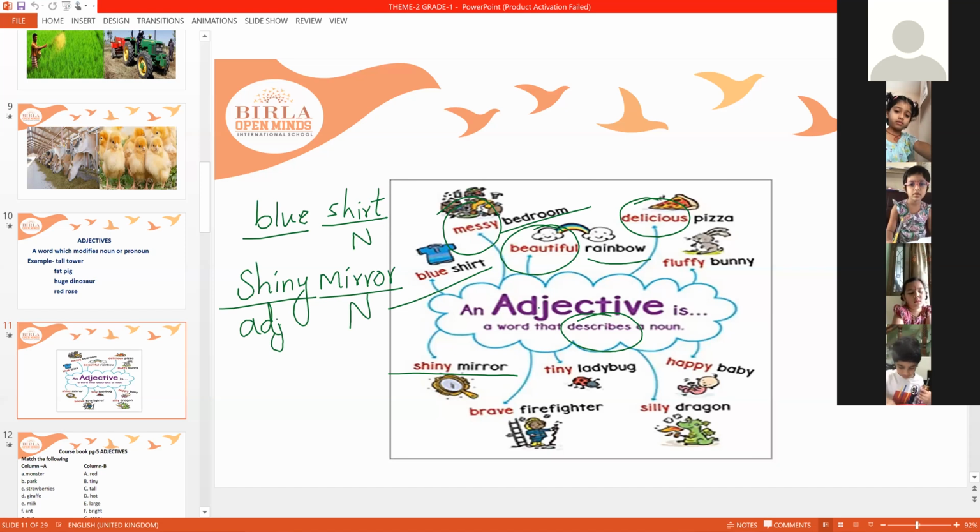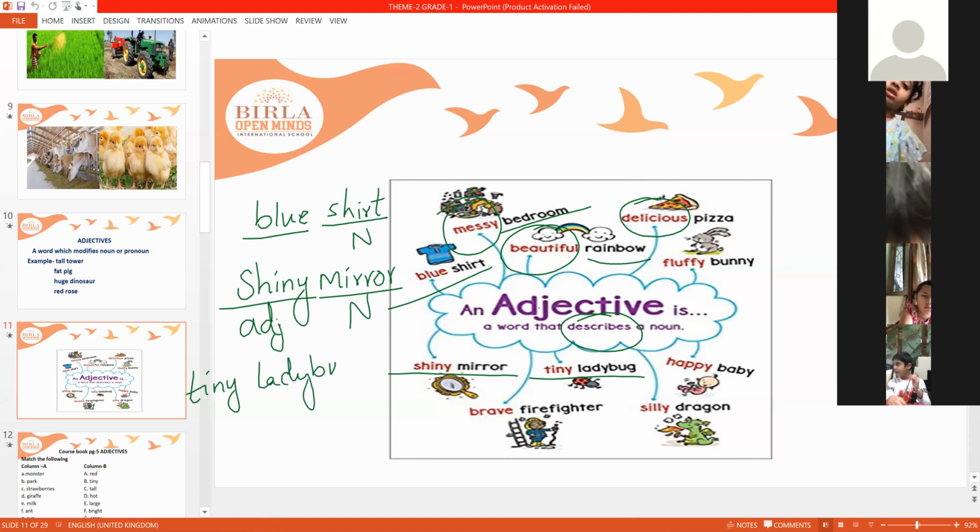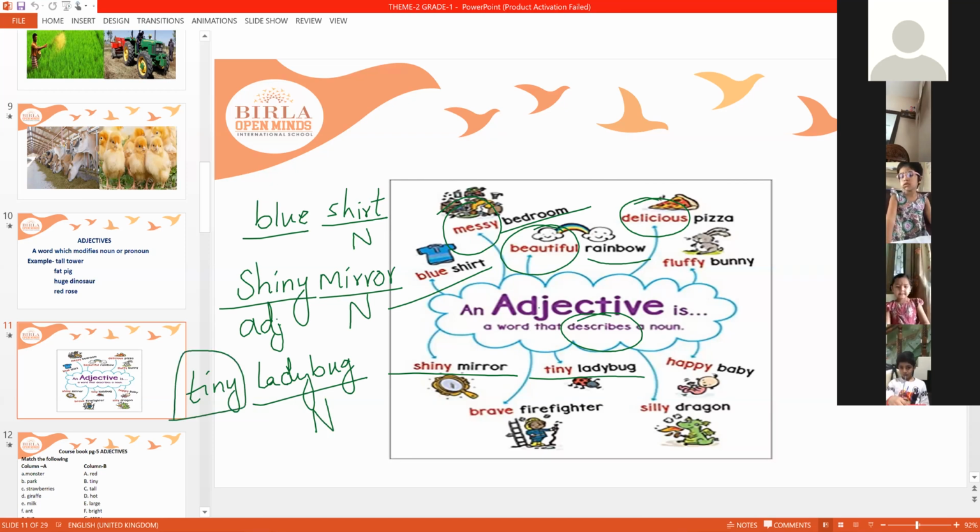Next one we have tiny ladybug. Tiny ladybug. Can you tell me which is the noun here? Ladybug. Very good. Ladybug is a noun and tiny is an adjective. Yes, it is an adjective.